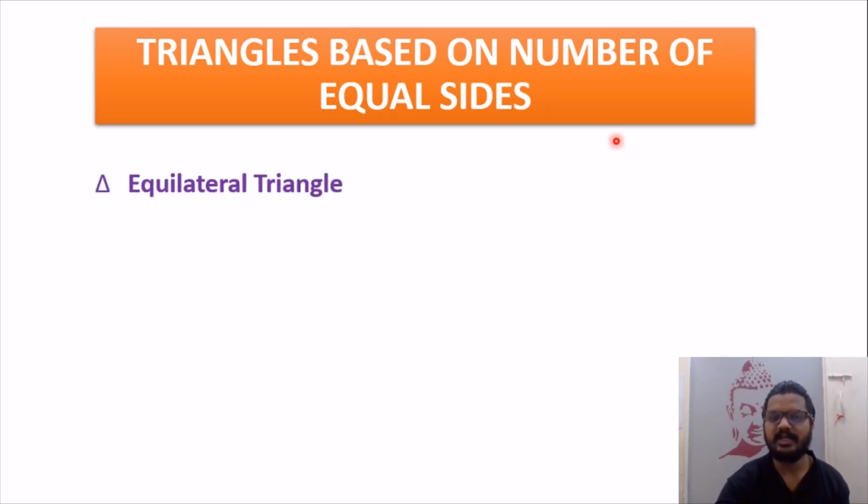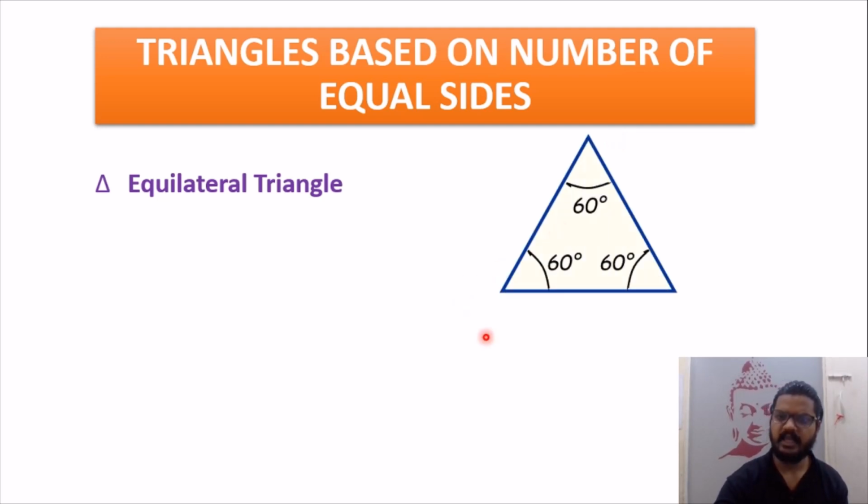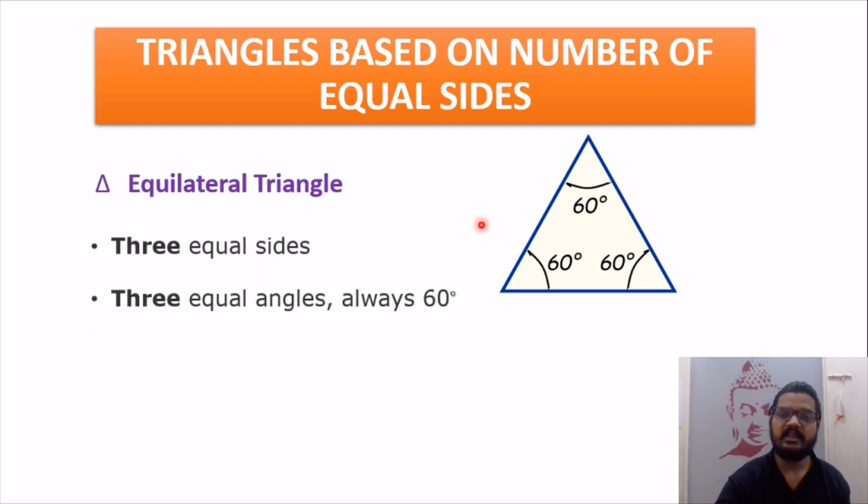And the very first one which we learn is the equilateral triangle. Let's observe an equilateral triangle. What do we observe? This side is equal to this side and equal to this side. Also, all three angles look equal and therefore it is called an equilateral triangle. The word equilateral comes from the word equal. All its sides and angles are equal. And do remember, when all three sides are equal and all three angles are equal, only 60, 60, 60 can add up to 180. Therefore, an equilateral triangle will always have angles of 60.